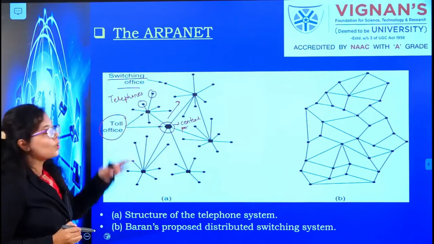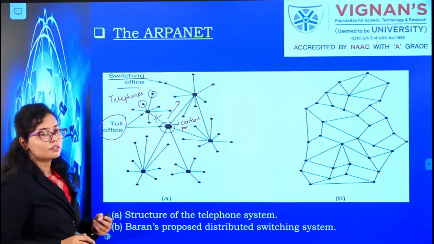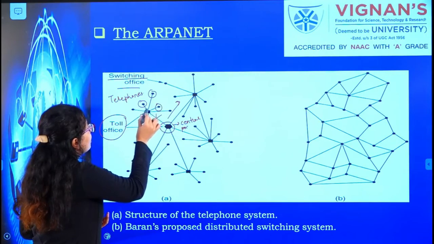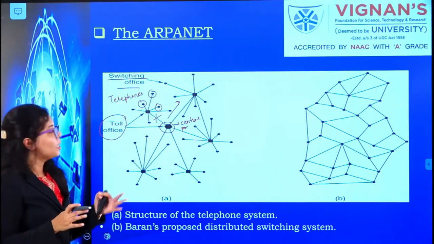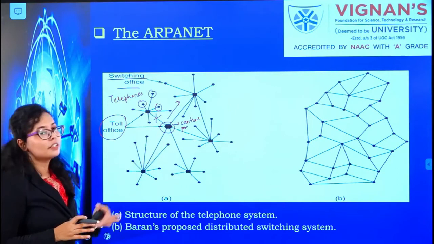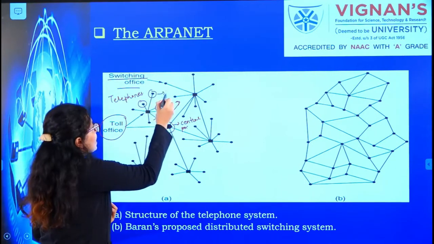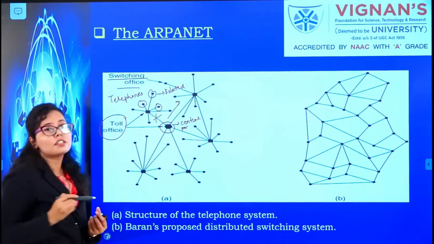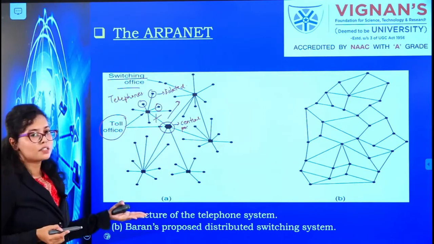During any fault, if any of the links was at fault, these switching offices would be disconnected from the central offices. They would be left isolated, and there was no way to recover them. This was the demerit of this structure.